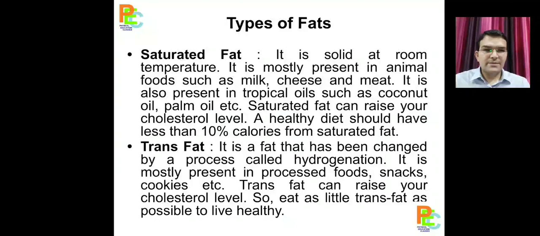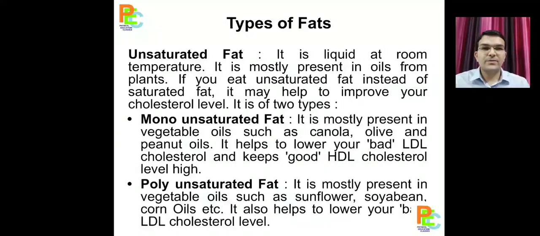Next is trans fat. It is a fat that has been changed by processing called hydrogenation. It is found in most of the processed foods like snacks, cookies, etc. We must avoid this. It is not a healthy fat. Trans fat is not healthy for human body. We must avoid it. And the third type is unsaturated fat. Unsaturated fat is liquid at room temperature. Most of the oils are unsaturated fats. Plant oils are unsaturated fat.